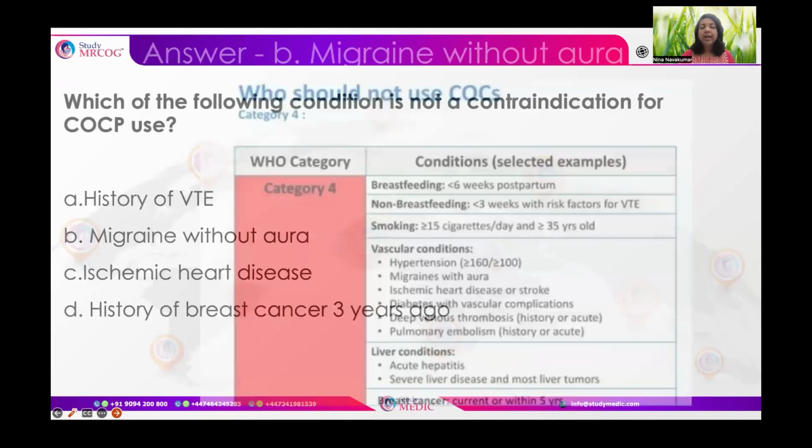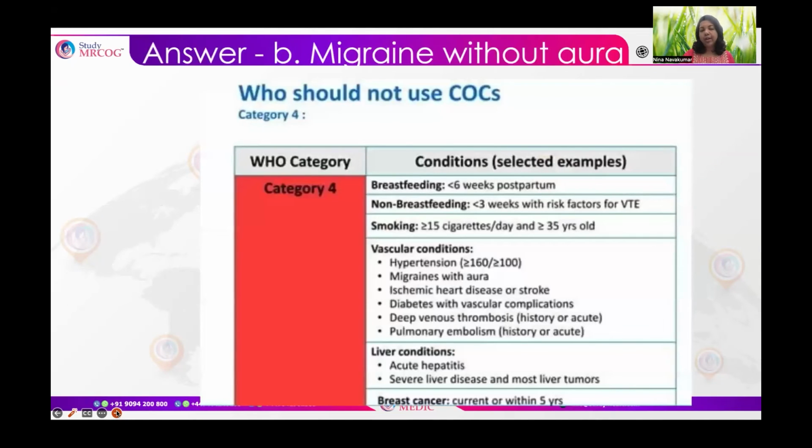Migraine without aura is not a contraindication for OCP, while migraine with aura is a contraindication. There is the UK medical eligibility criteria, which we usually follow to know which category each contraceptive method belongs to, depending upon the medical as well as surgical condition, the postpartum status and other medical comorbidities of the woman.